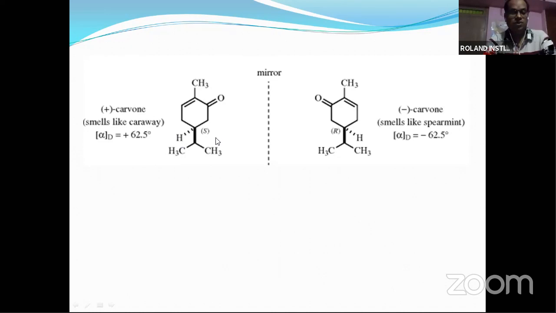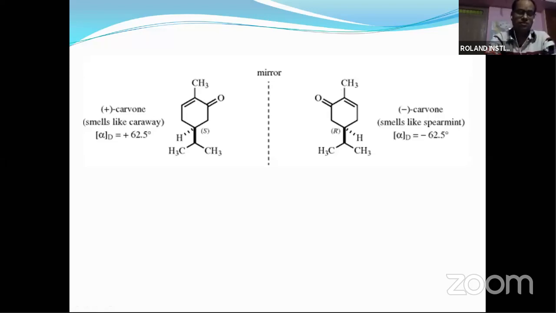Here it is the plus form, this is the minus form. One smells like caraway, but the other smells like spearmint. So their activity will change depending on the rotation of the plane of polarized light. Here the specific rotation is plus 62.5, here it is minus 62.5. Due to these properties, they have different activities also.